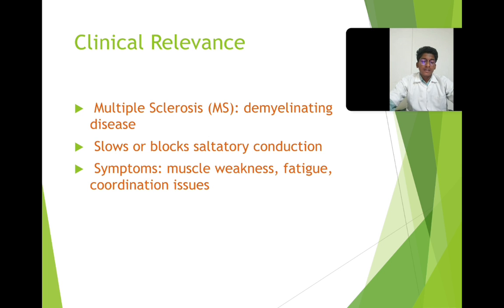Clinical relevance. Multiple sclerosis, that is, demyelinating diseases, in which the myelin sheath of the neuron gets damaged due to damage to the Schwann cells or to a decreased amount of myelin production. Due to this, saltatory conduction is slowed or blocked. Symptoms include muscle weakness, fatigue, and coordination issues.